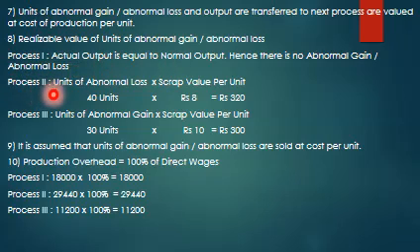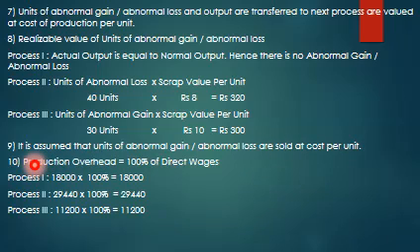Process 2: units of abnormal loss into scrap value per unit, 40 units into rupees 8, it comes to 320. Process 3: 30 units into rupees 10, it is 300. So it is assumed that units of abnormal gain or abnormal loss are sold at scrap value per unit.